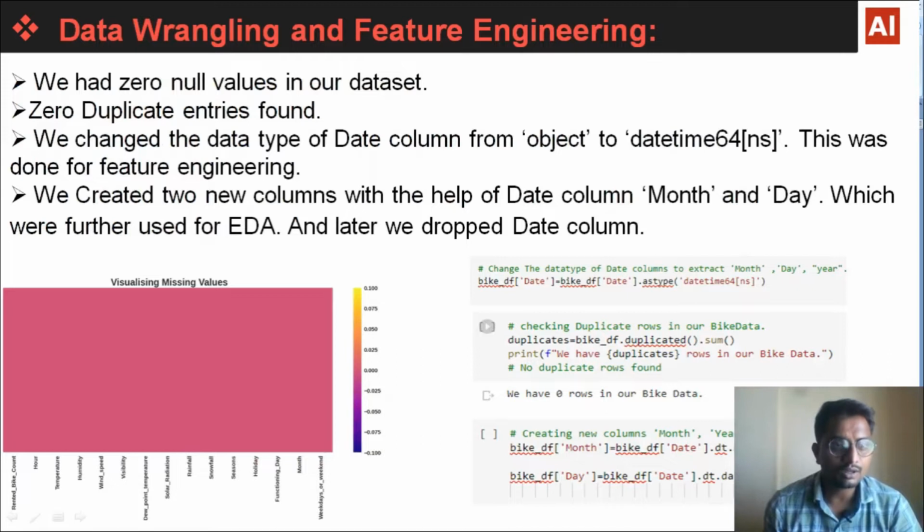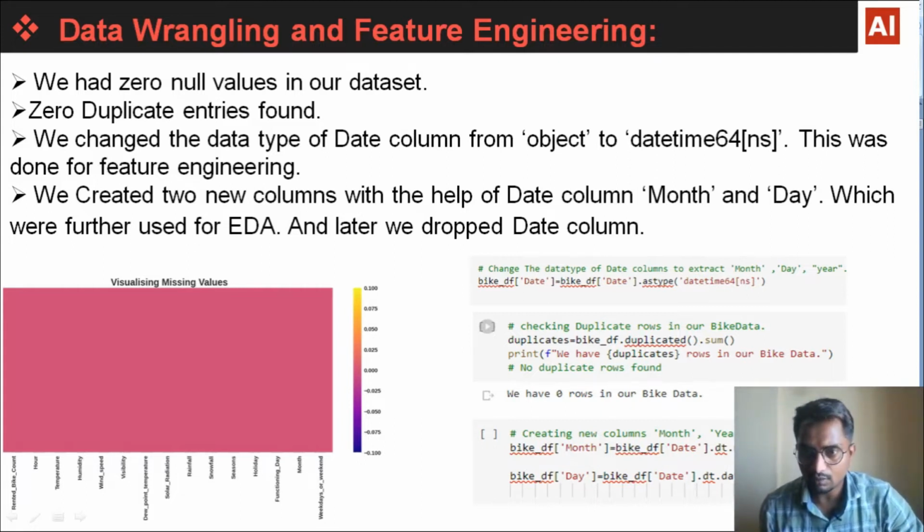Next, we had zero null values in our data set. Here you can see we had zero null values. Zero duplicate entries were found. We checked for the duplicates. Here you can see. We changed the data type of the date column from object to datetime. This was done for feature engineering. With the help of this, we created new columns, month and day, which were further used for EDA, and later we dropped the date column. Here you can see we have changed the data type of the date column, and from that we extracted month and day.